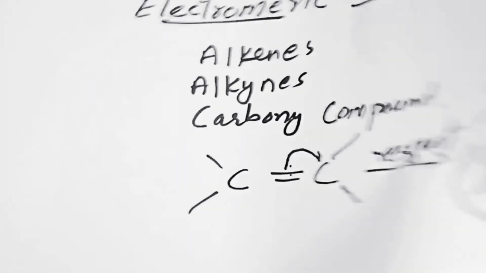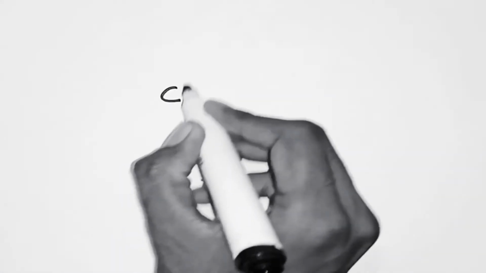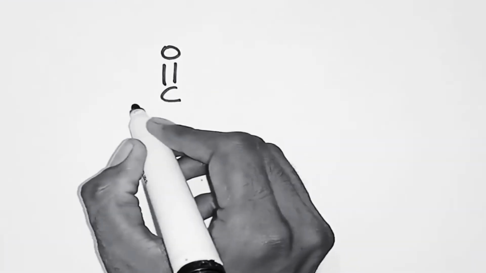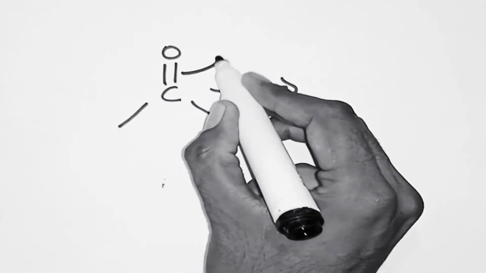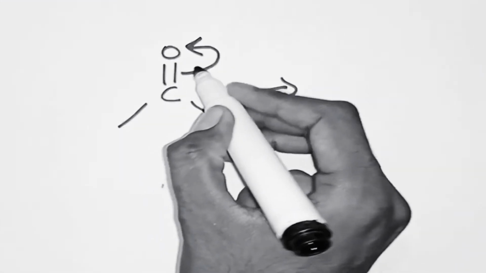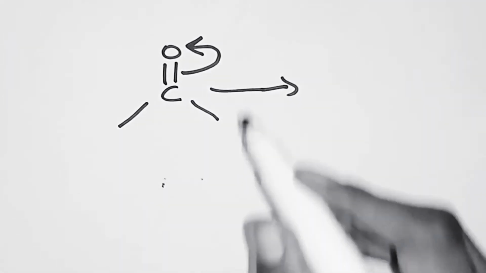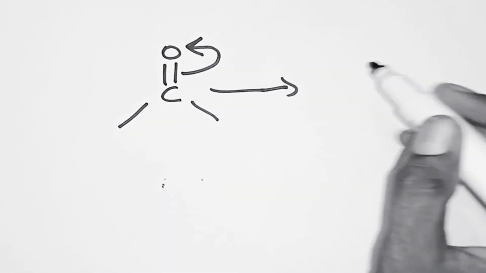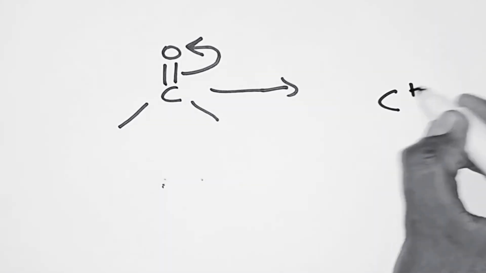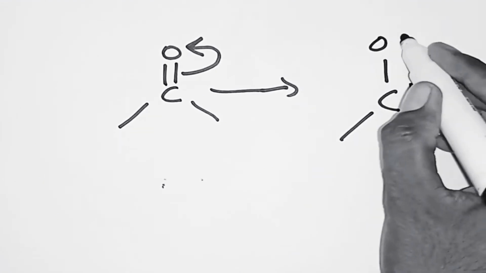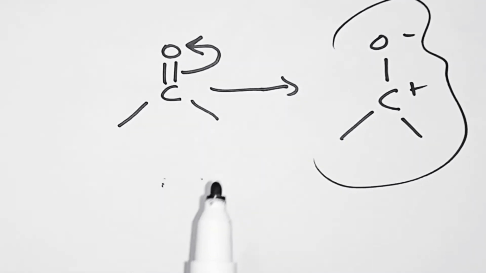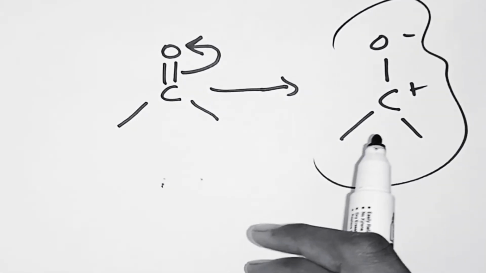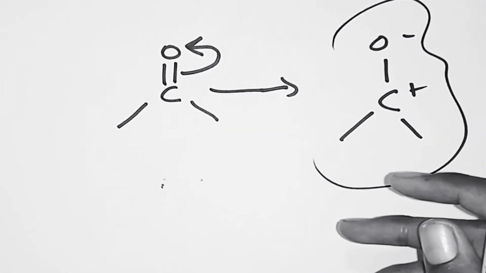Similarly, the electromeric effect is also observed in carbonyl compounds. We know that carbonyl compounds are those compounds which contain a carbon-oxygen double bond. So in the presence of a polar agent, these pi electrons, the electrons present in the pi bond are called pi electrons, are moved toward this oxygen atom. So now this carbon carries positive charge and the oxygen carries negative charge and the system behaves as a highly polar system because it has two poles. One carbon has plus charge and the oxygen has minus charge.